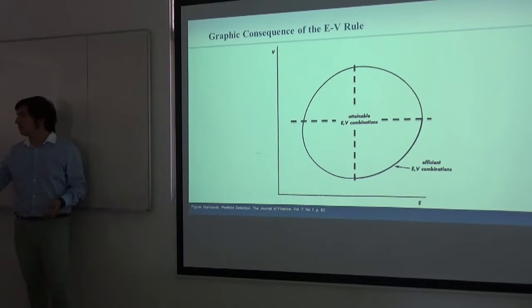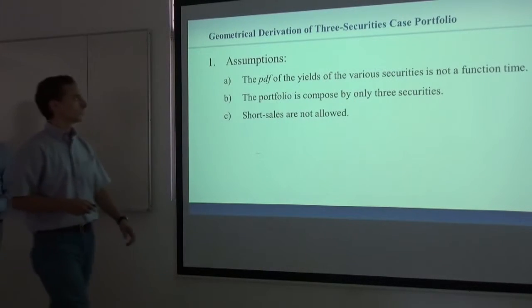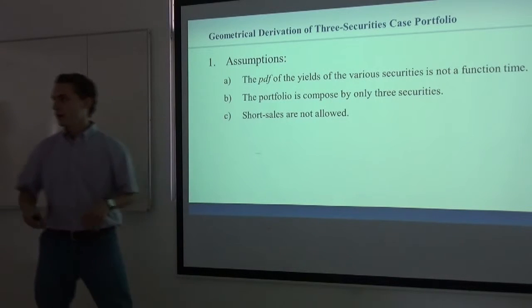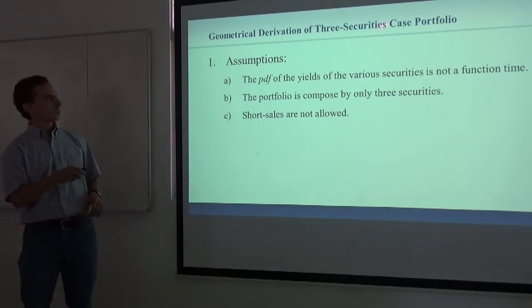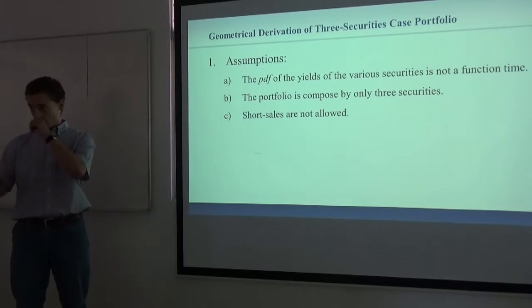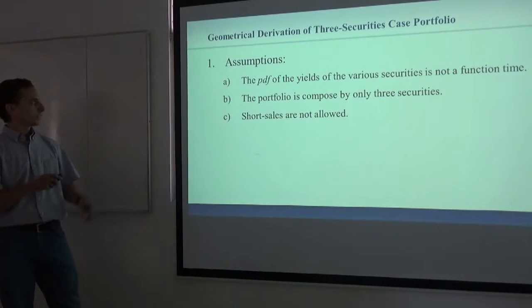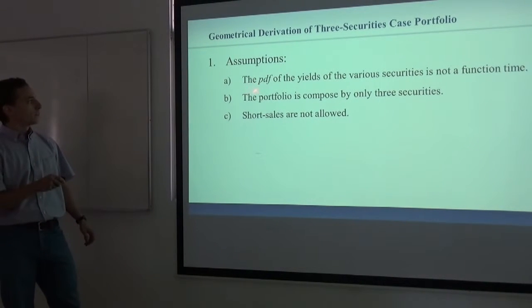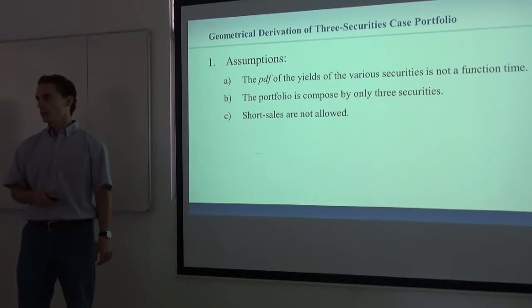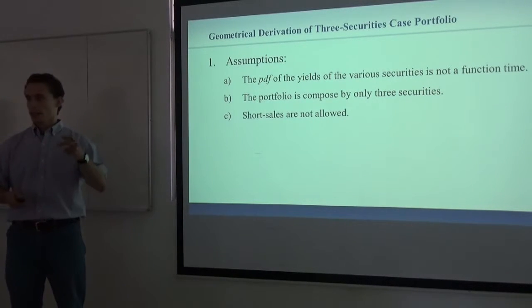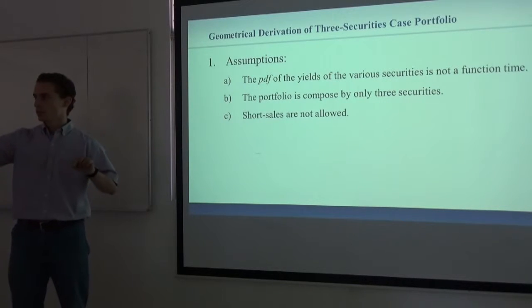Now I will continue and I will try to show you a geometrical derivation of a 3 security case portfolio. Before doing that, we have to make some assumptions. First, the PDF of the yields of various securities is not a function of time, because that assures us that the portfolio that is made is constant.